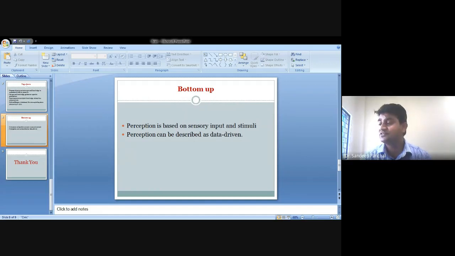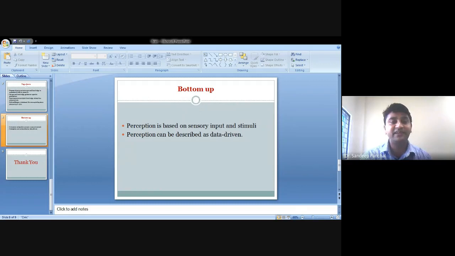Why do we say something is a pen? For example, we have understood that this is a pen because our parents and teachers taught us that this is a pen.